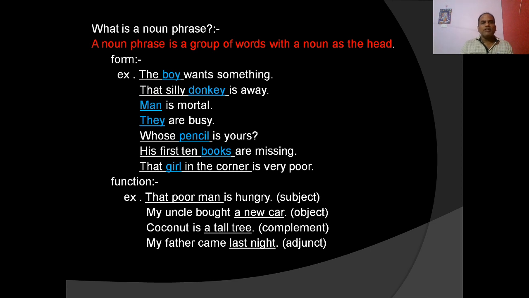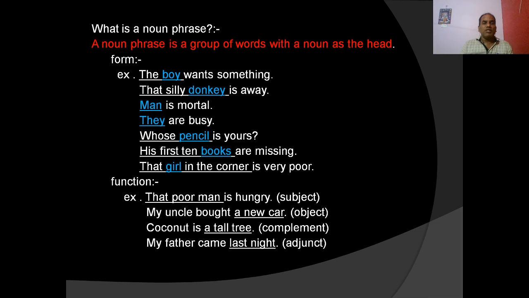The boy wants something. Here, the boy is the noun phrase. Boy is the head word and it is a noun. The is the article. So you see, the boy, consisting of two words, is the noun phrase. In the second sentence, that silly donkey is away. That silly donkey is the noun phrase, and donkey is the noun and is the head noun, and that is the demonstrative, silly is the adjective. So that silly donkey is the noun phrase.